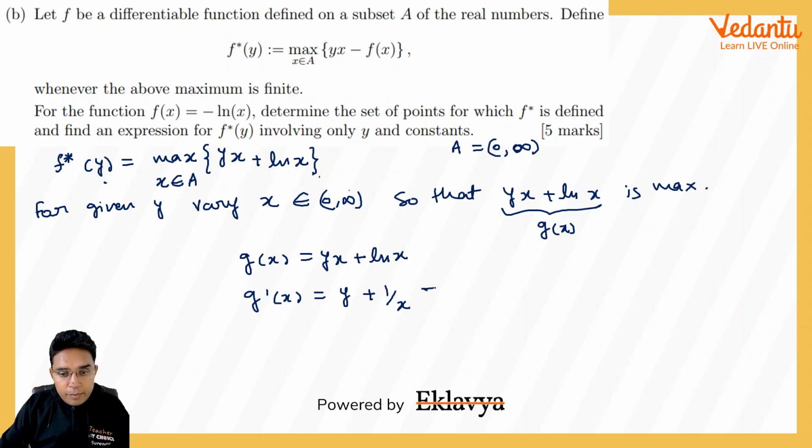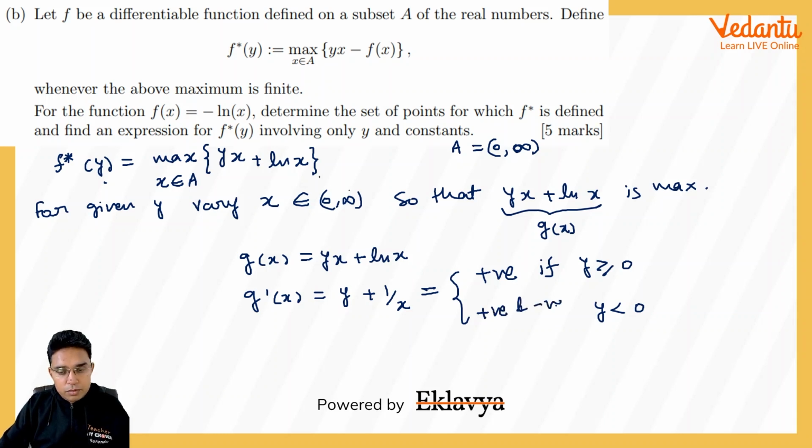So this will be positive throughout if y is greater than or equal to 0. Even if y is 0, y plus 1 upon x will be positive because x is from 0 to infinity. But if y is negative, then it can be positive and negative both, and 0 also.